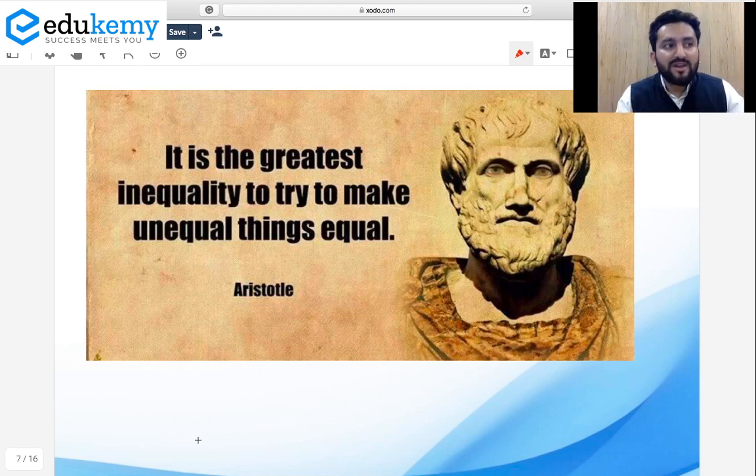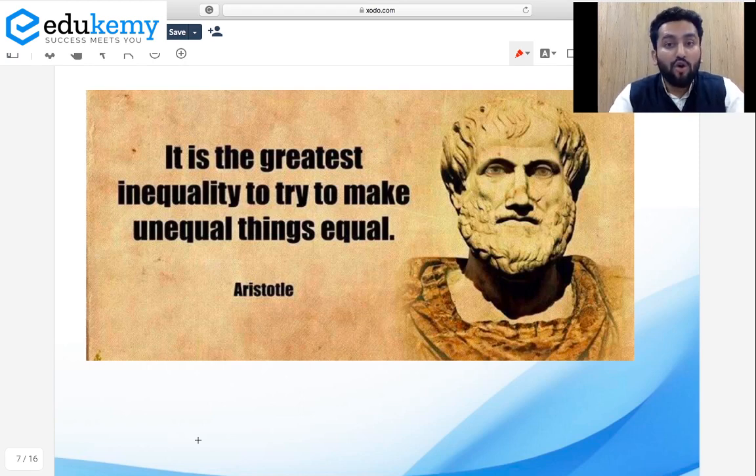If we start treating everyone as equal, then it means we are closing our eyes over the deep inequalities which are present. So in which spheres we should actually treat people equal, no matter what, and in which spheres we should look at the deep inequalities between people and then decide our action. So the point of this discussion is equality is not a generic concept. There are some specificities involved.